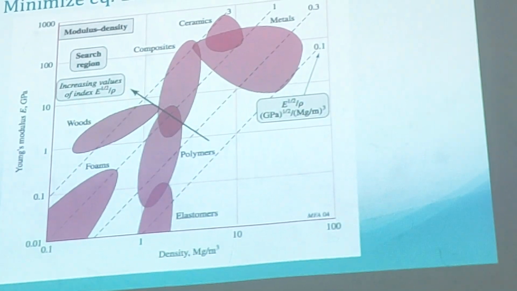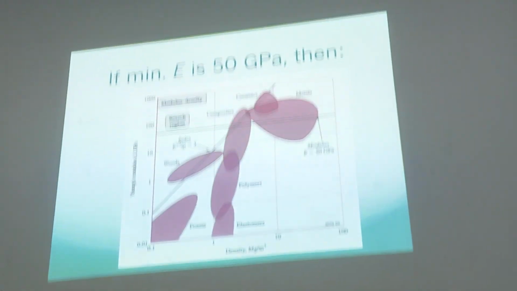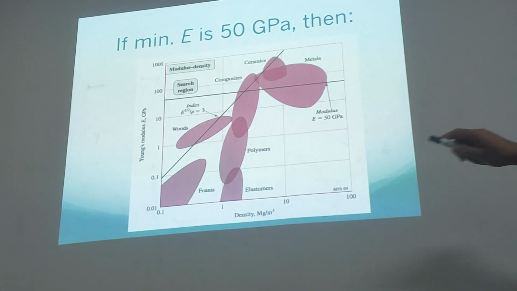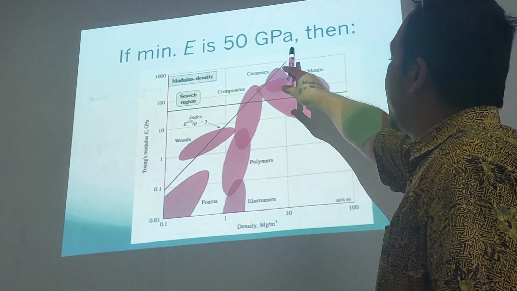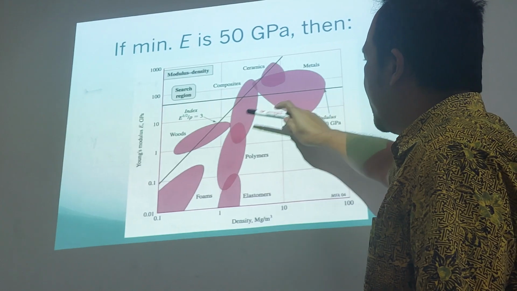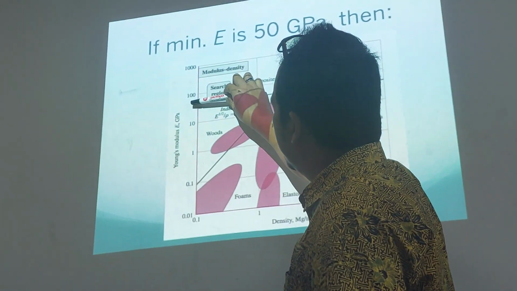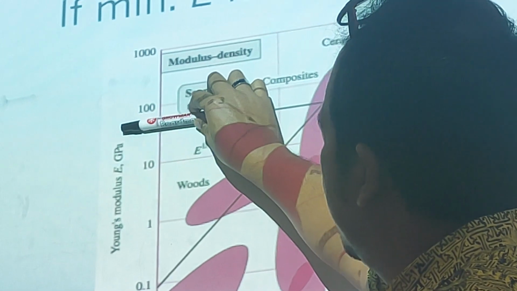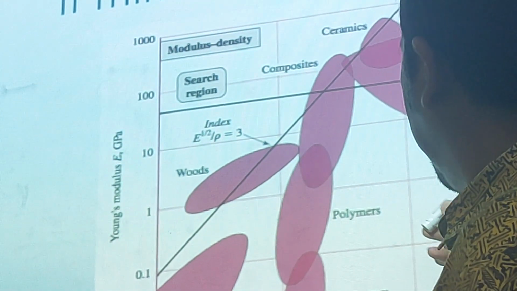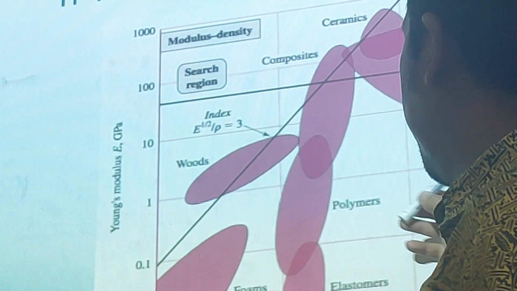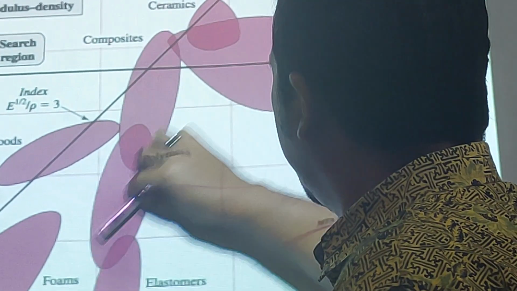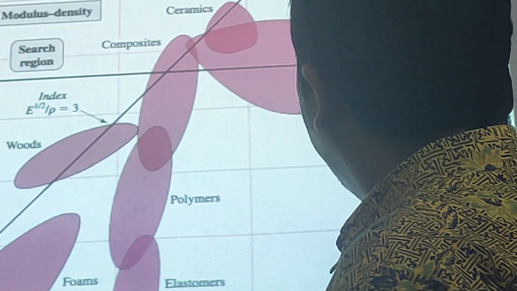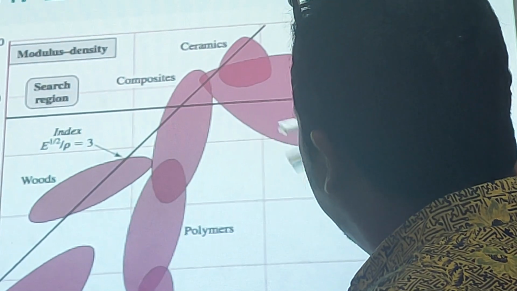first. And then the second, we have to know the E, which is Young's modulus. If the designer said it is around 50 gigapascal, then we draw from here to here, and then bring your line before until, for example, the line is in here, so you try to find what is in the intersection.